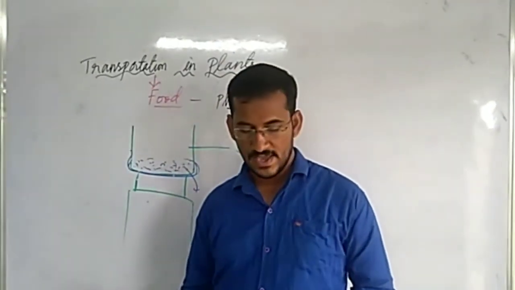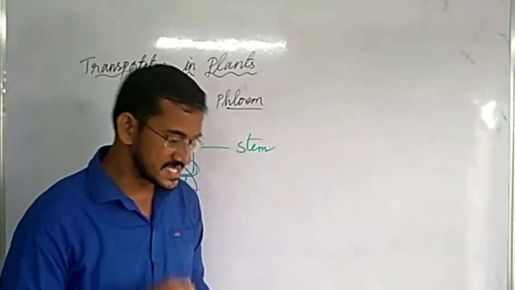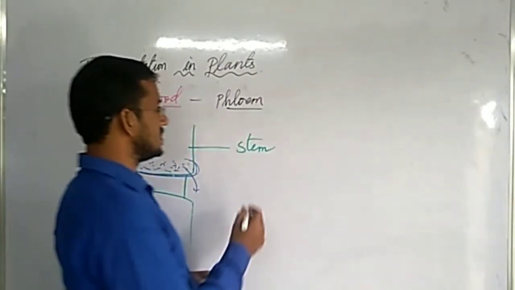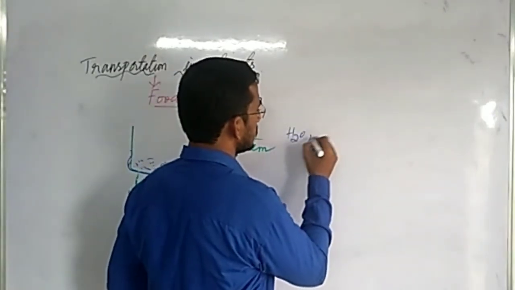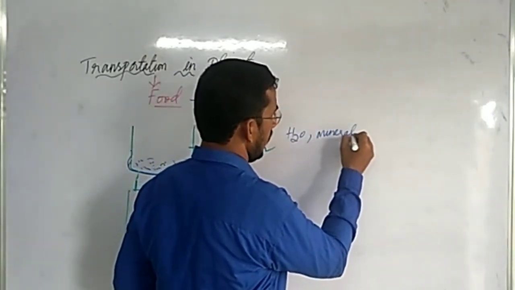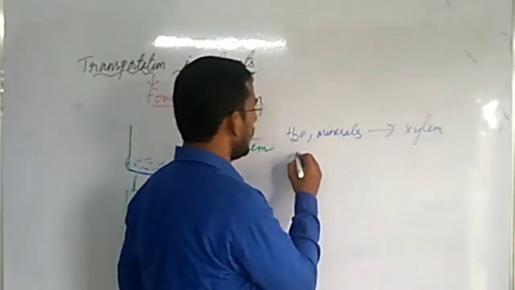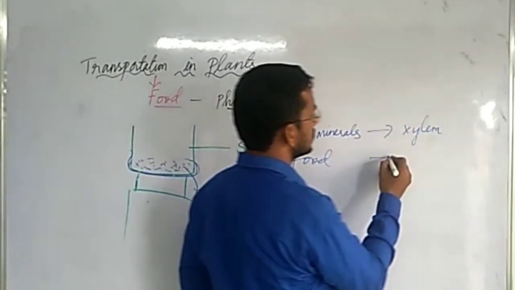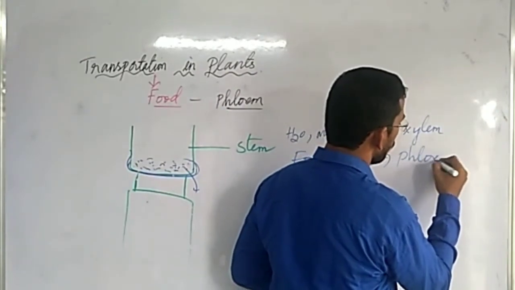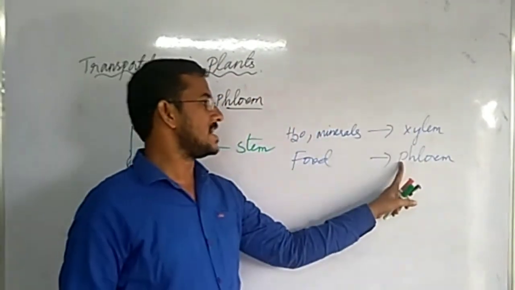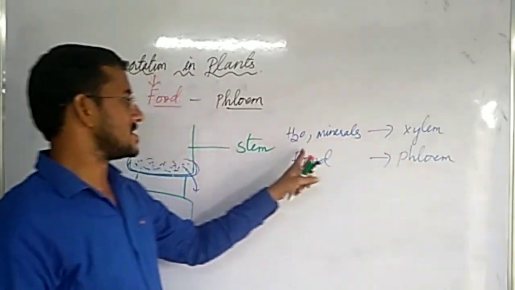So by this, it is clear that water and minerals are transported with the help of xylem, and food is transported with the help of phloem. So these are the plant parts which help in transporting the things.